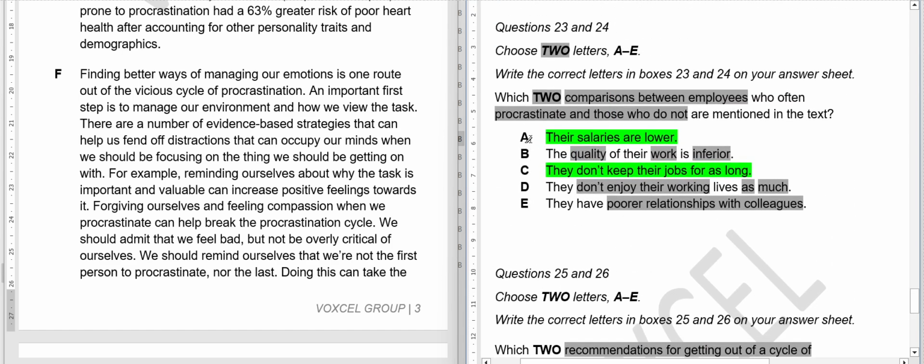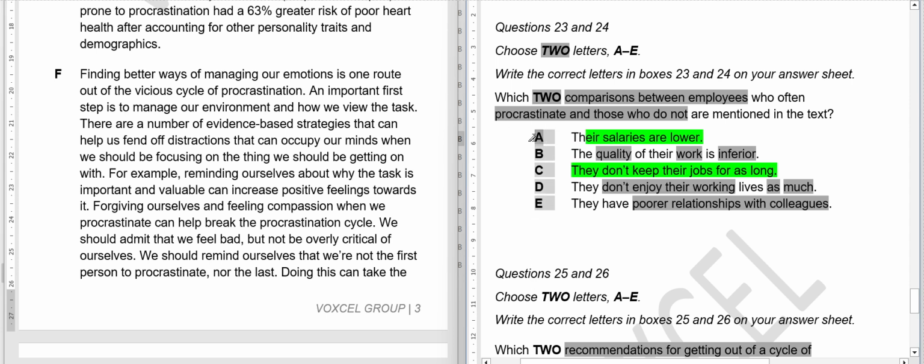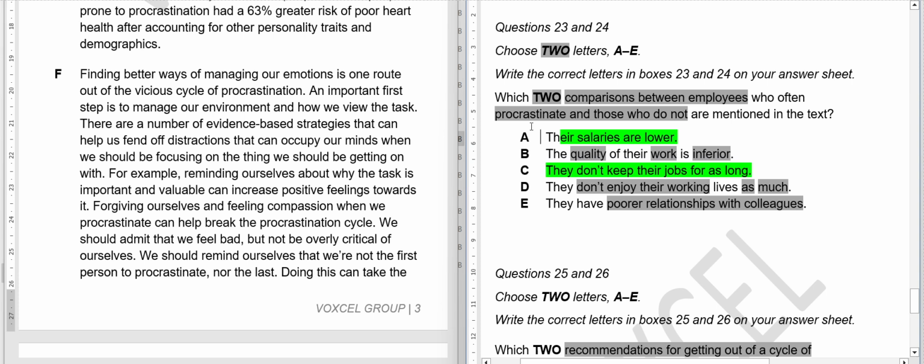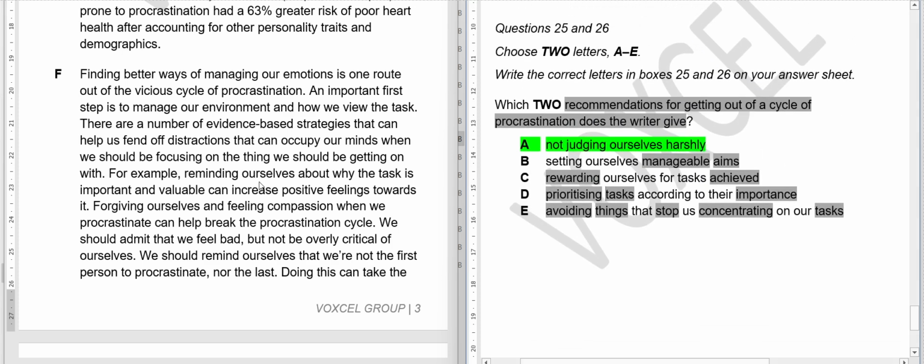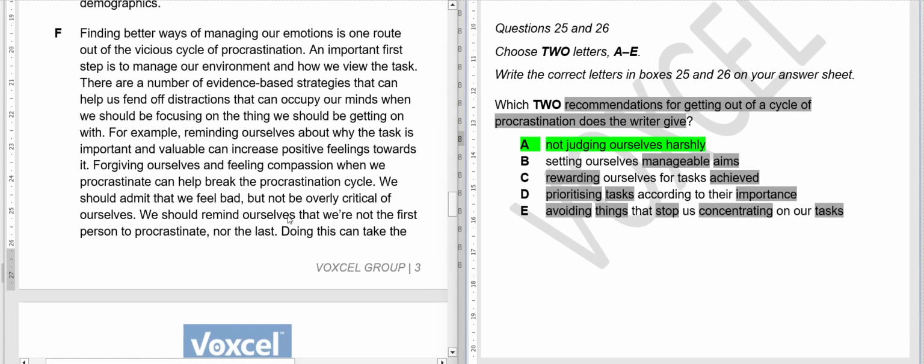So why is it not made green? Okay, I don't know what's happening. So first, not judging ourselves harshly. Sorry about that. Where is it written here? Yes, here it is written. Let me change the color again so that it matches.